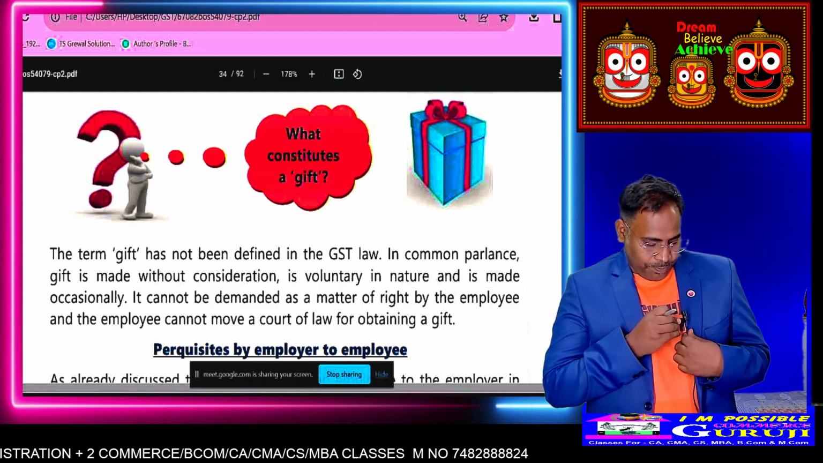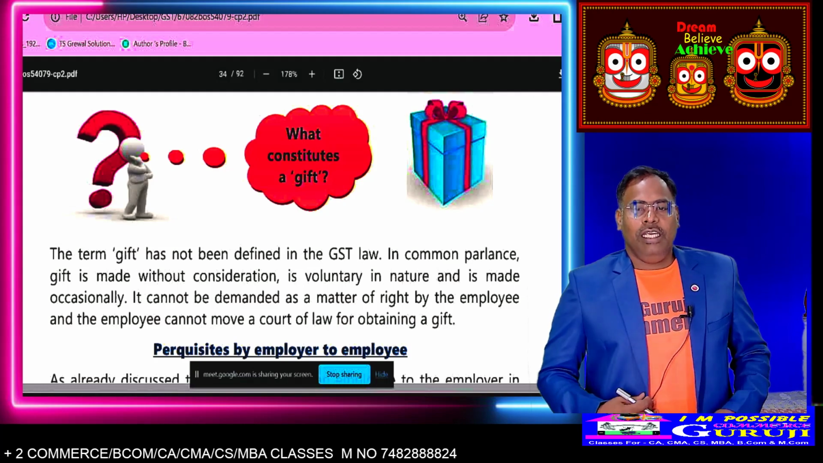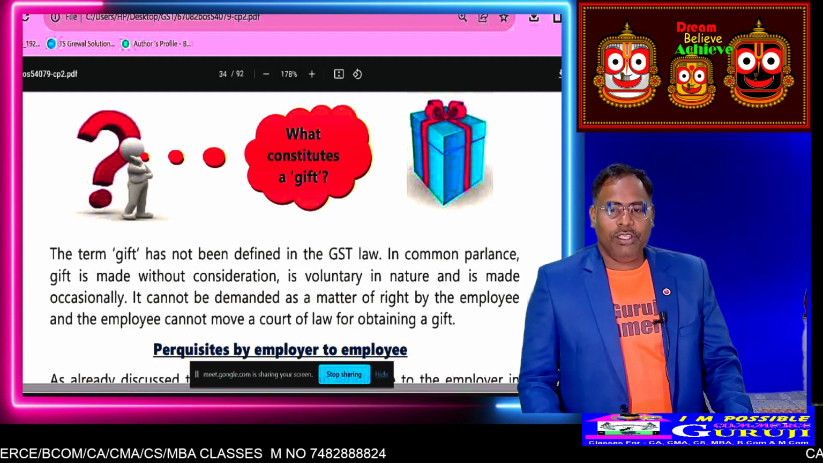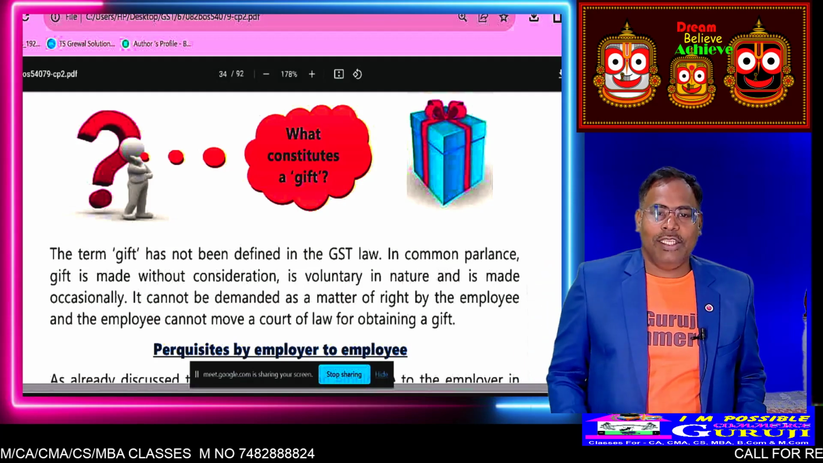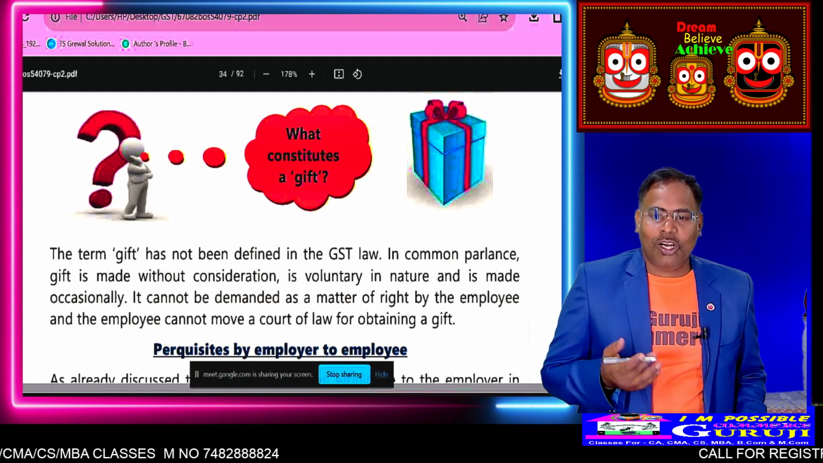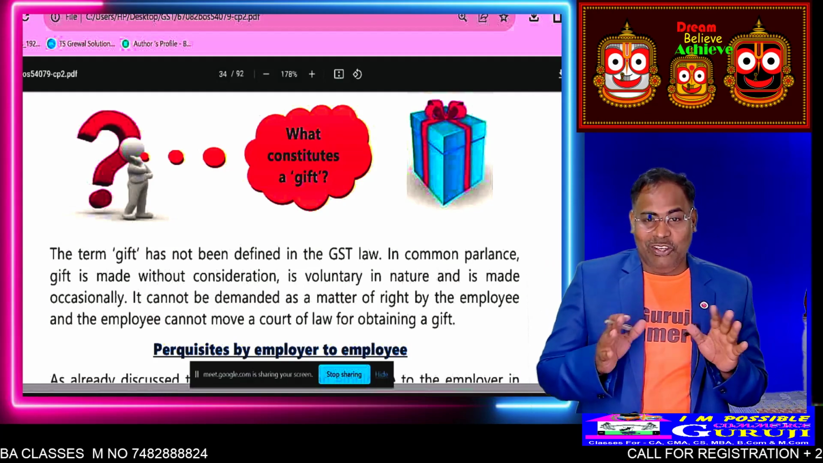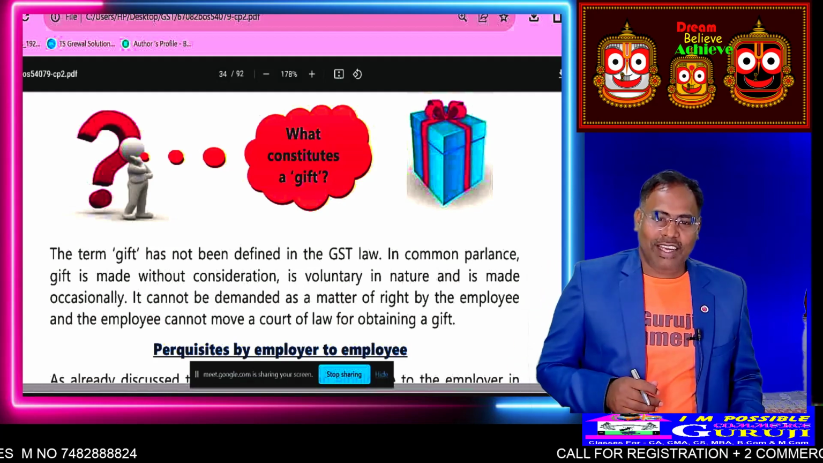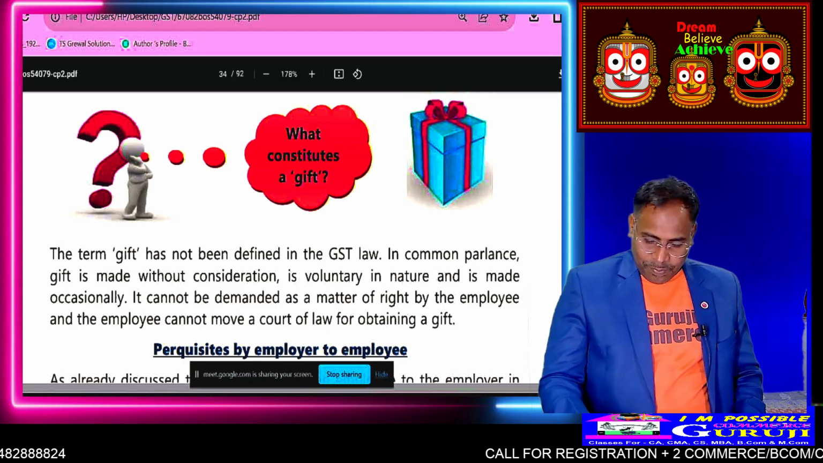Okay, the employee-employer relationship is not covered. If that were the case, then who would pay the tax? Normal people would pay if GST were levied, but all government servants too. So no GST will be applicable on salary. Okay, got my point?